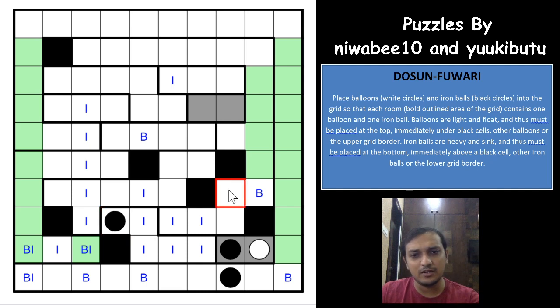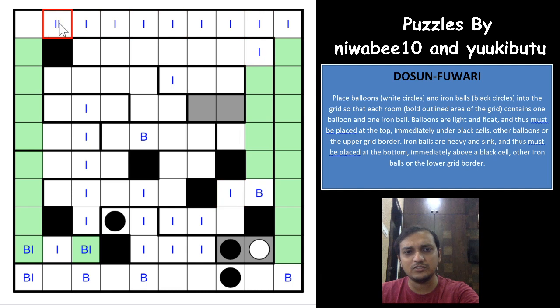This cell cannot be an iron ball. None of these cells can be iron balls, right? Because we have already placed the iron balls in that region here. Okay.